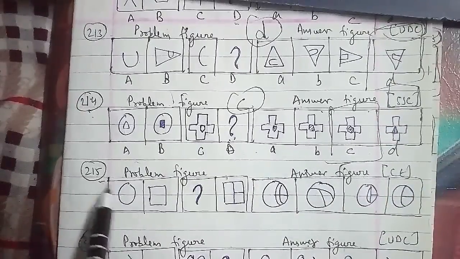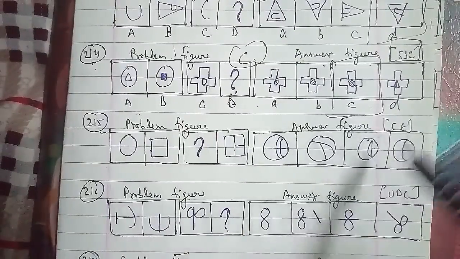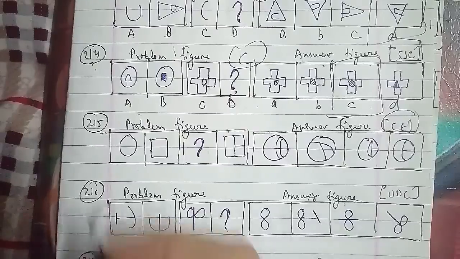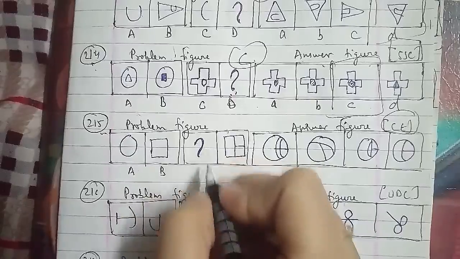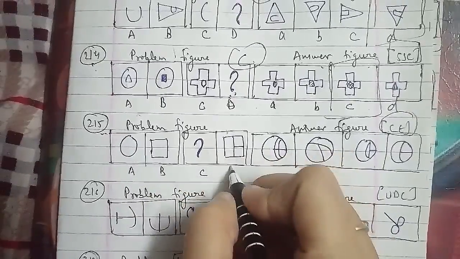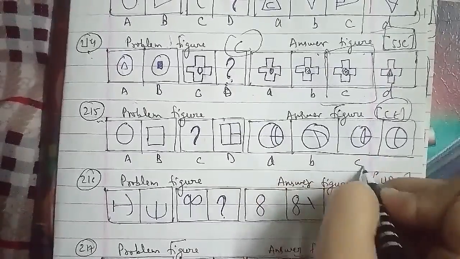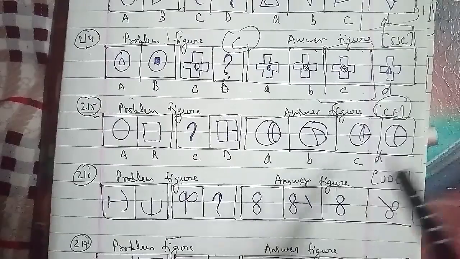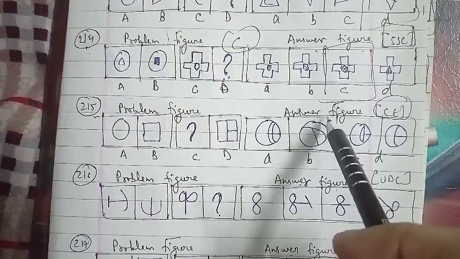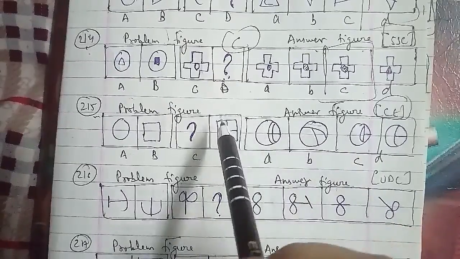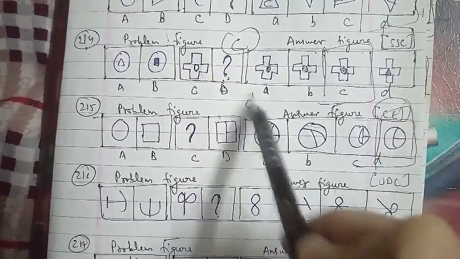Let's go ahead with the 215th question of the session, and these are your problem figures, and these were the answer figures which have been asked in a Central Excise question paper. This is a circle which is named as A, this is a square which is named as B, the C figure we have to find out, the D figure, and the answer figures are your A, B, C and D here itself. In the corresponding figures, the curved lines are converted to straight lines, so we can say that the missing figure which we have to find out is the D figure, the right answer for this question as well.